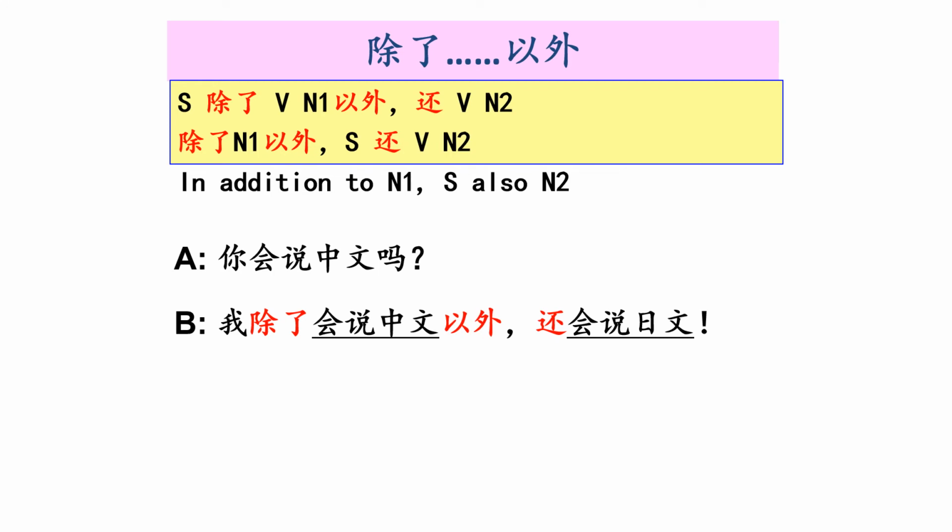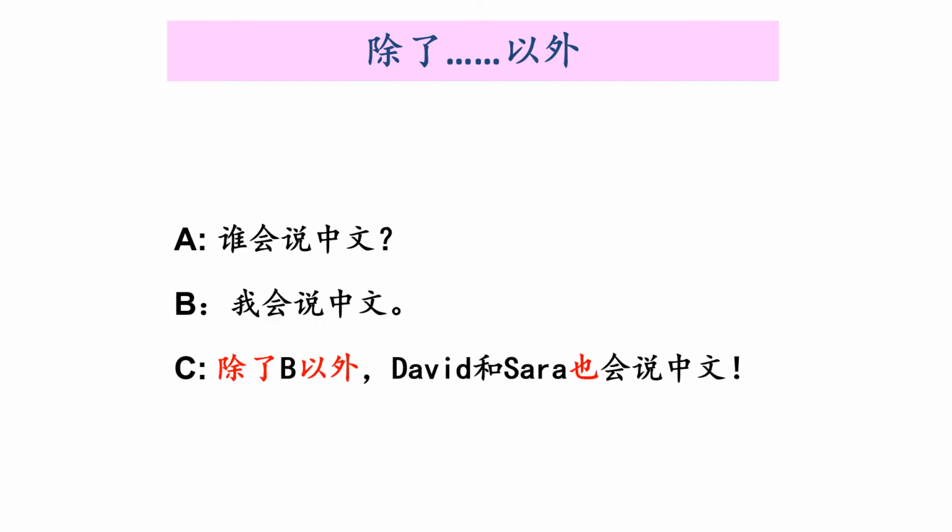Now there is another situation. It's not one person does 2 things. It's different people do the same thing. Okay, let's take a look at the example. Person A says, 谁会说中文? Who speaks Chinese? B. 我会说中文 I speak Chinese. I know how to speak Chinese.